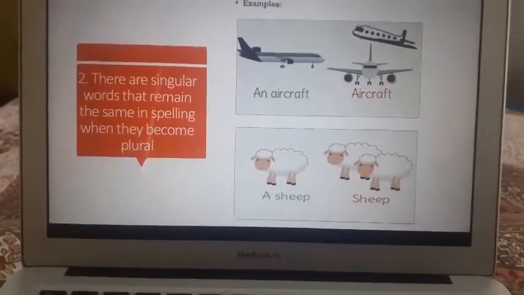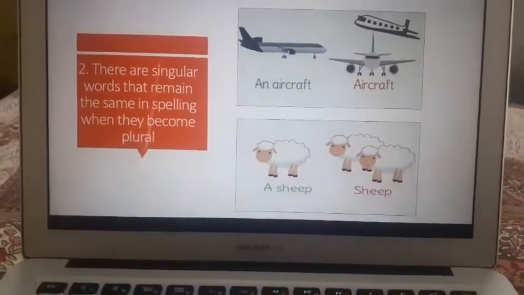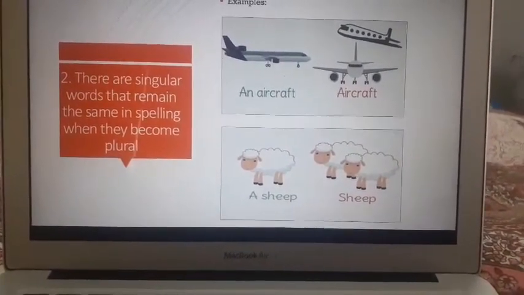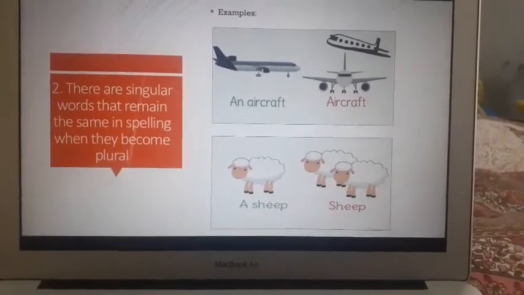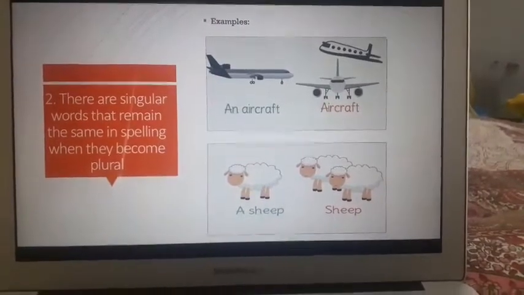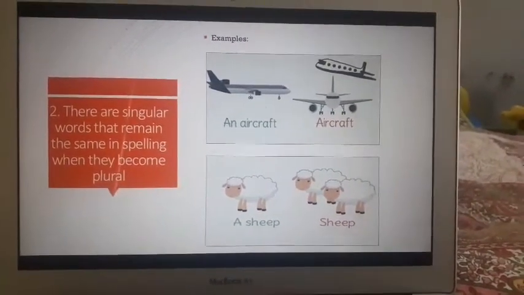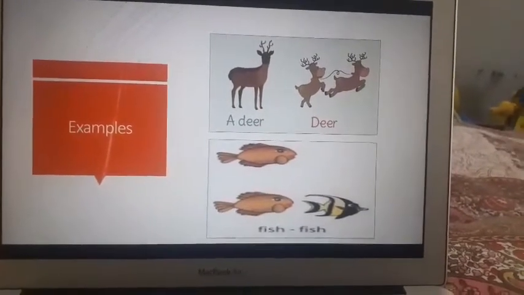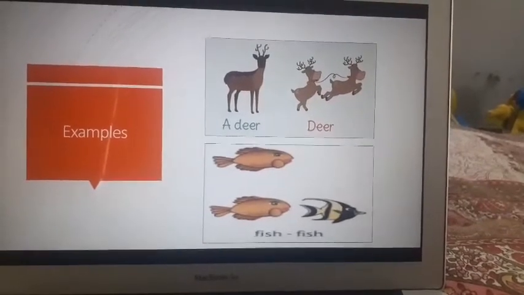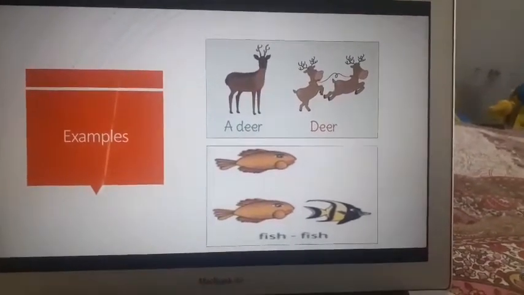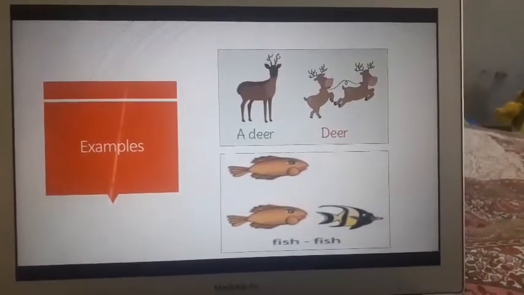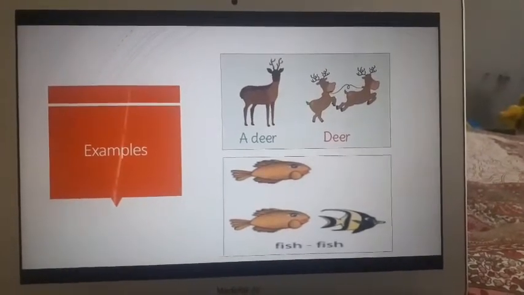Okay. Next one, a sheep. A sheep is a single sheep. But when there are many sheep, it becomes sheep itself. It does not change. It remains the same. Let's move on to the next one. A deer. If there are many deer, it becomes deer only. When you're talking about a single deer, you will add a to it: a deer. But if there are many deer that you see, you would still call it deer.